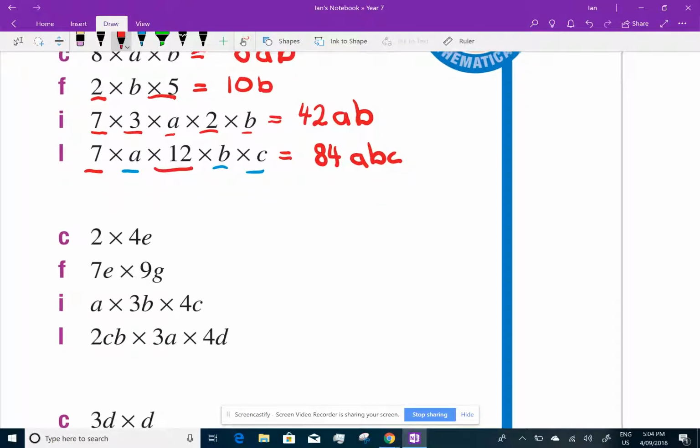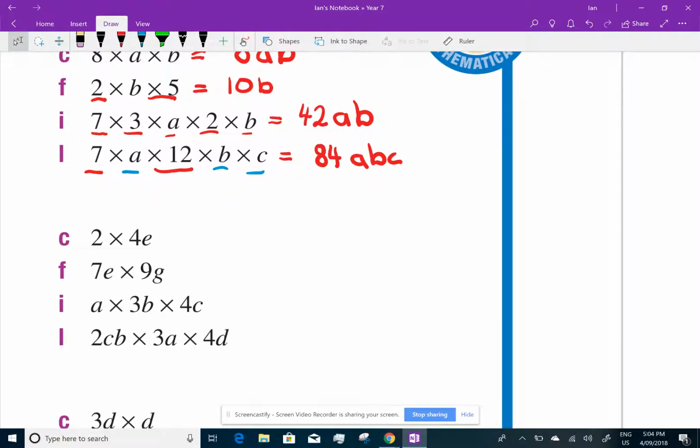Let's have a look down here at some of these. The last column of question 6. Do the numbers first. 2 times 4. 8. And there's only one letter, it's an E, so I'll just write the E there. You see if you can do them on your own. If you can do them, off you go.